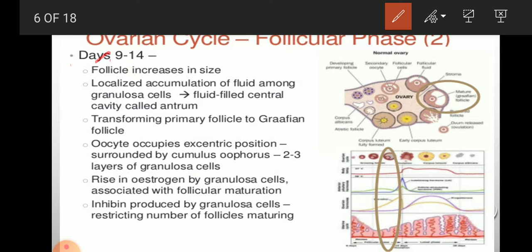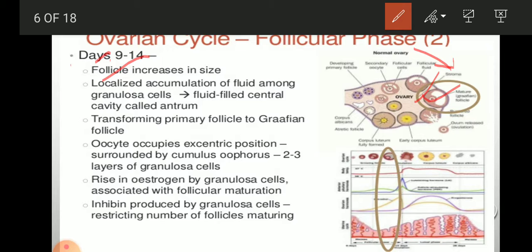The follicle increases its size; you can see it increasing. It means the granulosa cells. What are granulosa cells? They are the cells you can see here in brownish color in the follicles, pinkish colors. All these are granulosa cells, and in the center the dot is the ovum or egg cell.